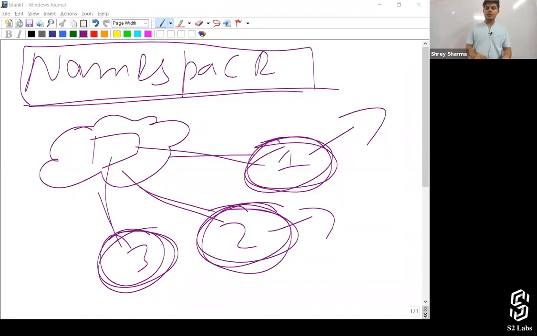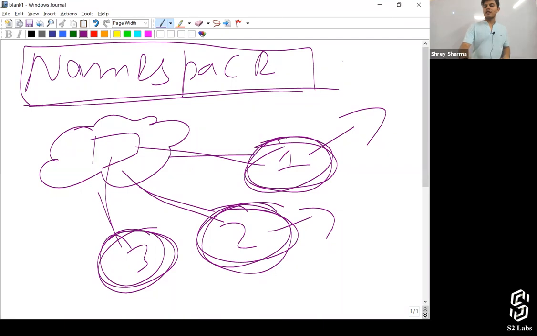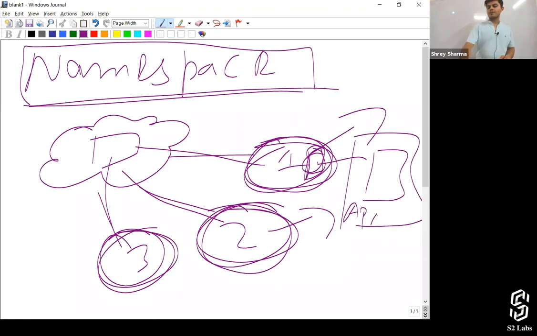So let us create a namespace first. You can only create a namespace once for an organization, right? And there can be only one namespace for a single organization. And one more thing I would like to tell you is, imagine you've created an application from org1, and you've packaged it. You've created a managed package of it, and you uploaded it on the AppExchange. Now the administrator of org2 downloaded or installed this particular application in his or her org.